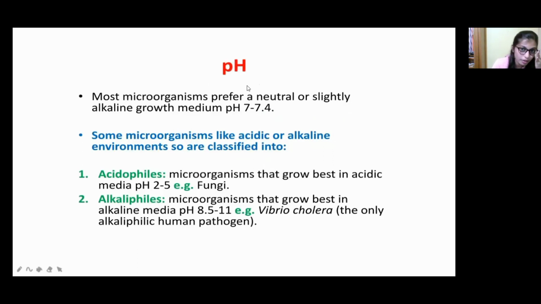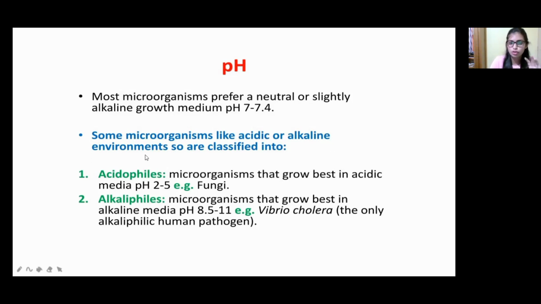What is pH? Power of hydrogen. Most microorganisms prefer a neutral or slightly alkaline pH to grow in a medium, that is 7 to 7.4. So this is the neutral range of pH. If it is going less than 7, we classify it as acidic, and if it is going more than 7.4, that is more than 7, that is basic.